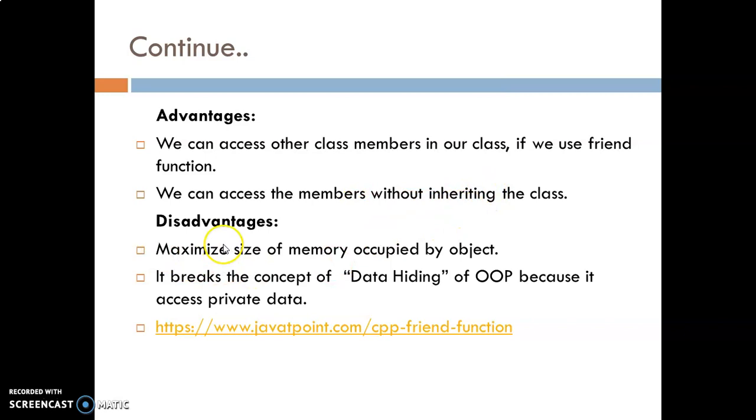And what are the disadvantages? It breaks the concept of data hiding of OOP because it accesses the private data. As I said, C++ is completely based on the OOP approach, and by using the friend function, it breaks the concept of data hiding. So somewhere it is a disadvantage.